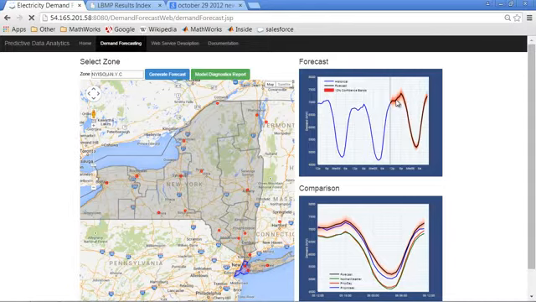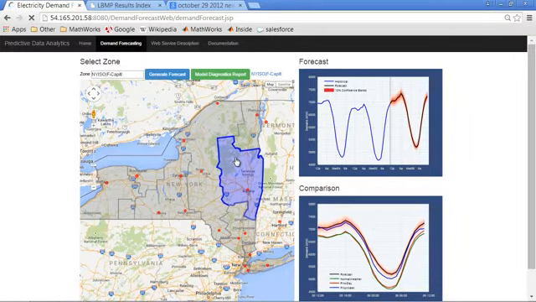So this example embodies a number of the characteristics that we find are very common in data analytics. Number one, this is all driven by business needs. This is a tool I could put into the hands of business decision makers, maybe the people running the plants in the different grids throughout New York, and they could use it to help them figure out at what level should they be running their different plants without needing to understand the more technical details of how we're making these projections.